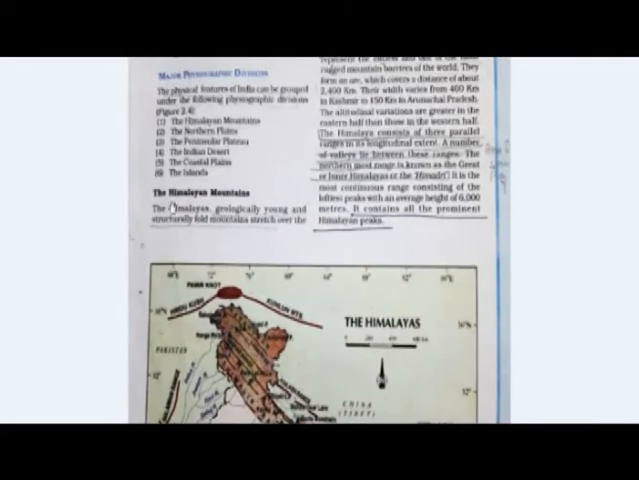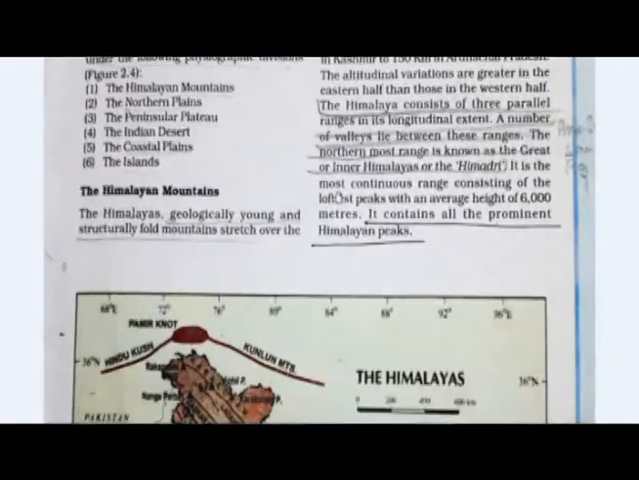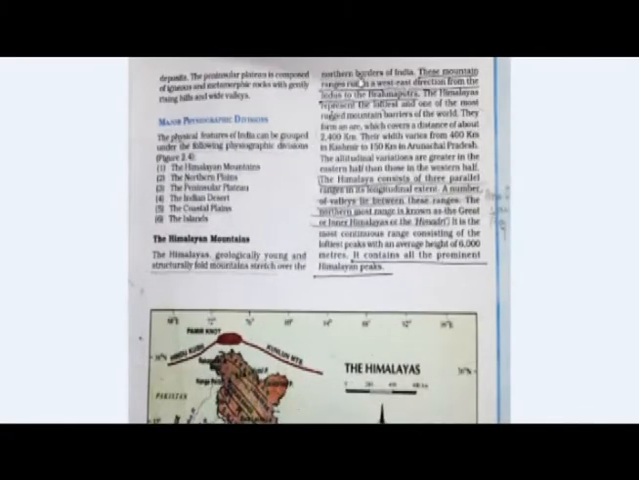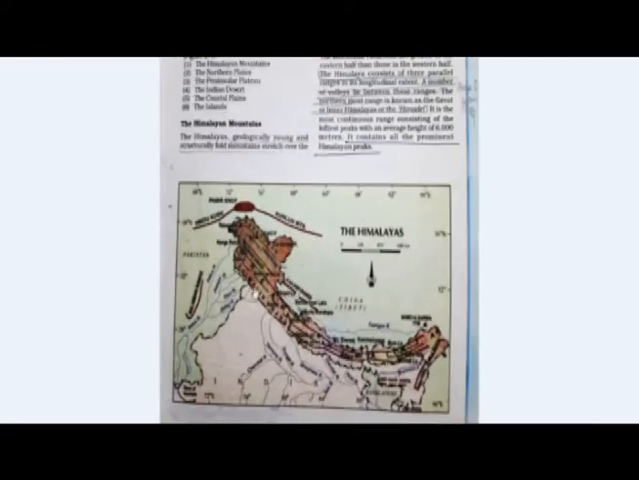Here the Himalayan mountains. The Himalayas are geologically young and structurally fold mountains. What are fold mountains? We know that mountains are formed due to the collision of tectonic plates. When those plates move towards each other and collide, they form fold mountains, which stretch over the northern borders of India.